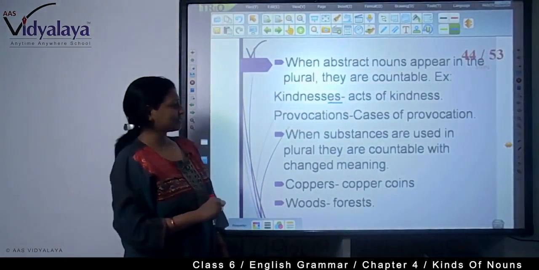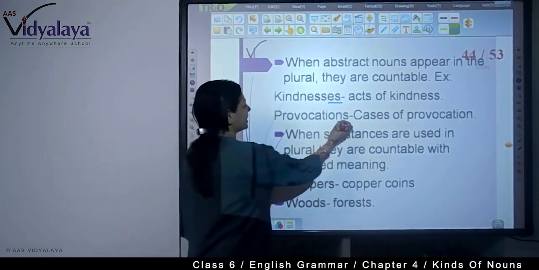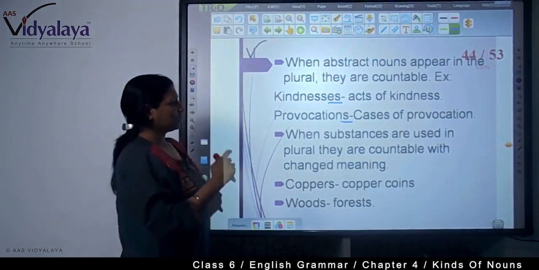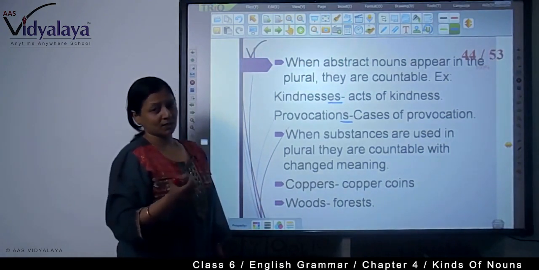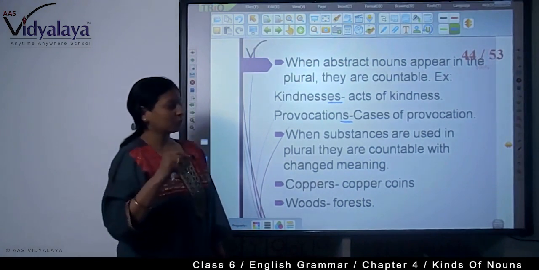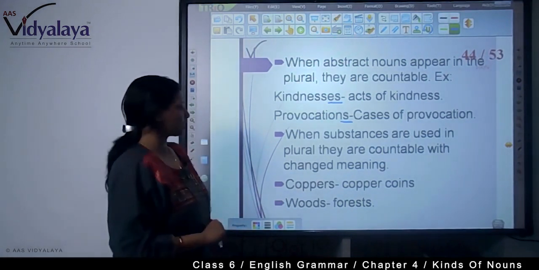Now, provocations. What are provocations? See, S is here. So, cases of provocation. In this way, provocation is also an abstract noun. You cannot measure it. But with S, it becomes cases of provocation.